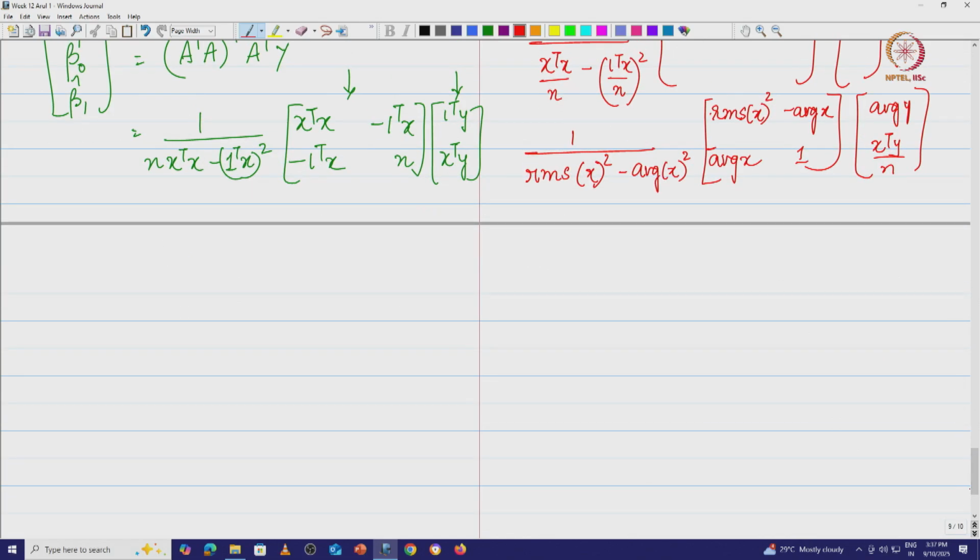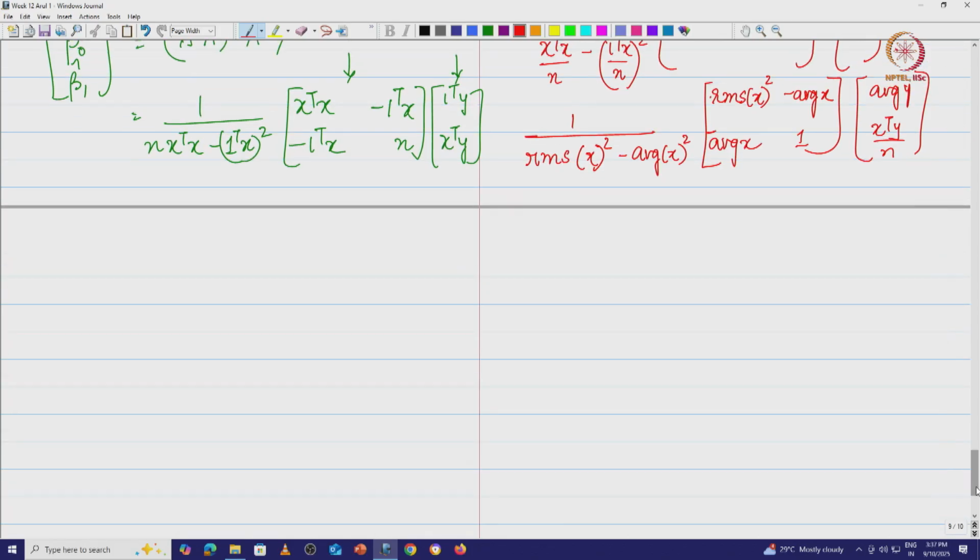Now what we can do is some simplification here, and I would request you to do this simplification, because for want of time I am skipping it, as it is already about 50 minutes over. So I will just give you the value. Beta 1 hat is nothing but the standard deviation of y divided by the standard deviation of x, into the correlation coefficient rho.